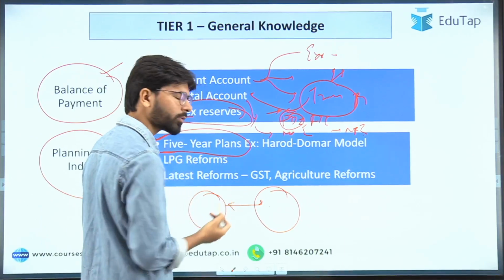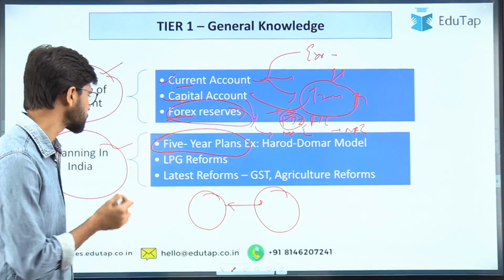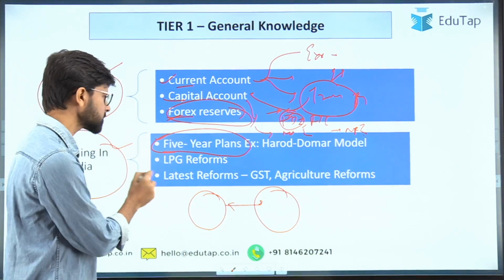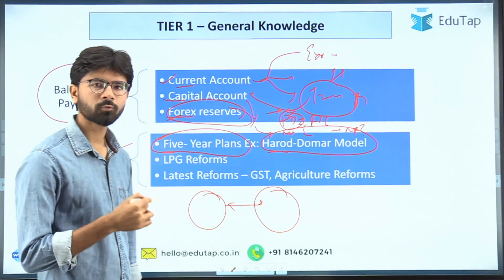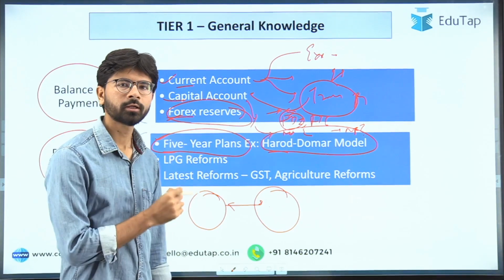So what are the different types of questions that can be asked in this portion? Like, what is the Harrod-Domar model, or in which 5-year plan was it implemented? That was implemented in the first 5-year plan.